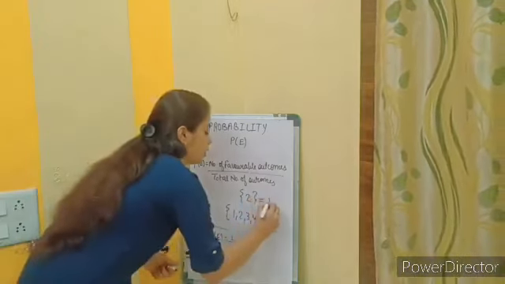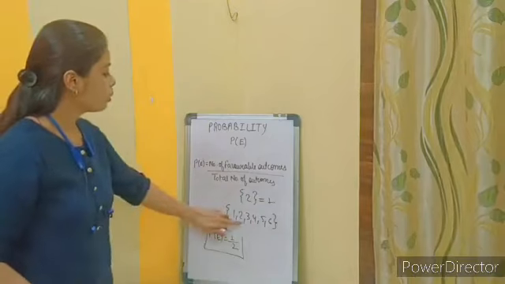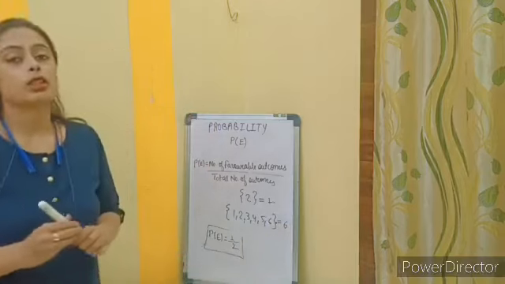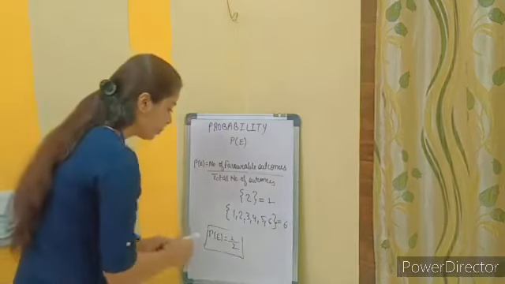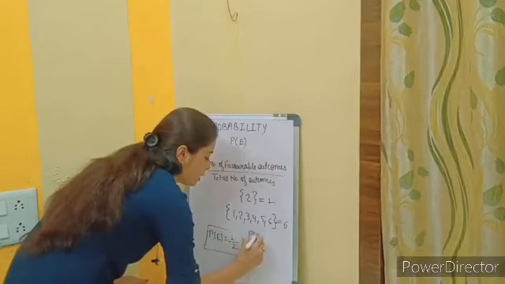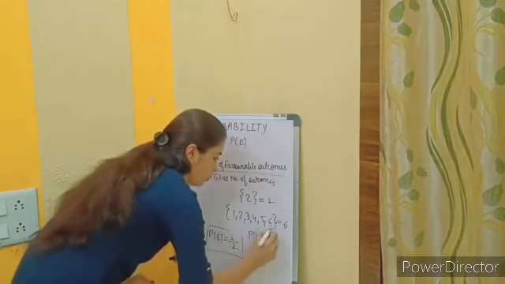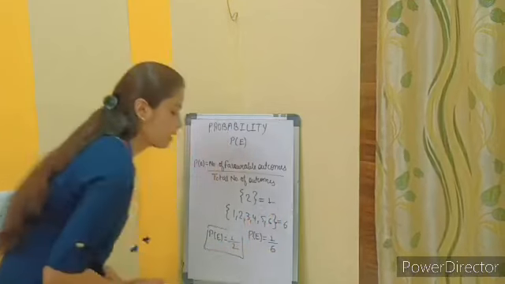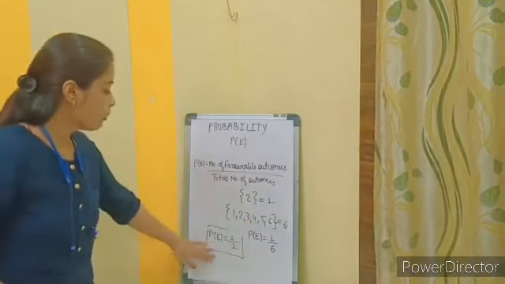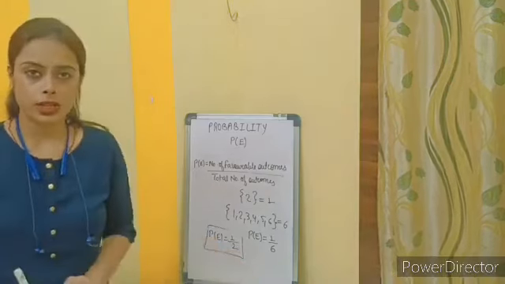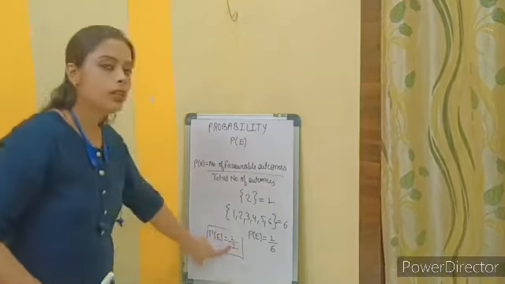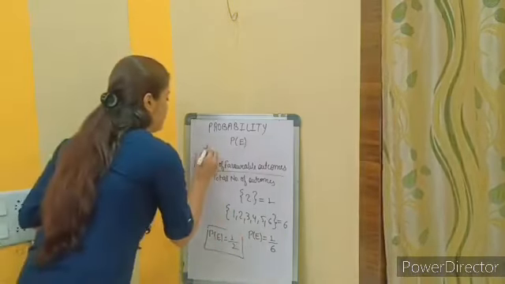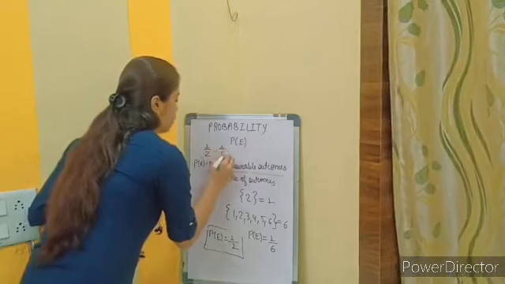That is, it is 1 in number. And the total number of outcomes are 1, 2, 3, 4, 5, 6. So the total number of outcomes are 6 here. In this case, the probability is equal to favorable outcome, that is 1, and total outcome, that is 6. So we have understood two cases. One is giving the probability 1 by 2 and the other is giving probability 1 by 6. I am writing here for later.